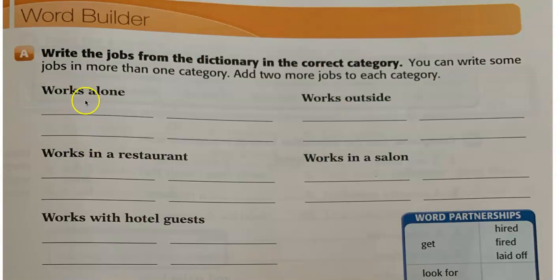For example, who works alone? ¿Quién trabaja solo? Who works outside? ¿Quién trabaja afuera? Who works in a restaurant? Who works in a salon? Who works with hotel guests? Con las personas en un hotel, okay? So, and if you want, you can add 2 more jobs to each category, okay? Pueden añadir 2 trabajos a cada categoría, si es que usted desea.